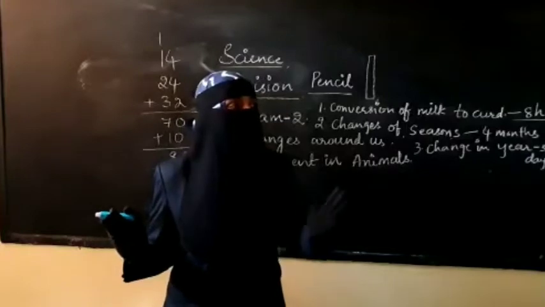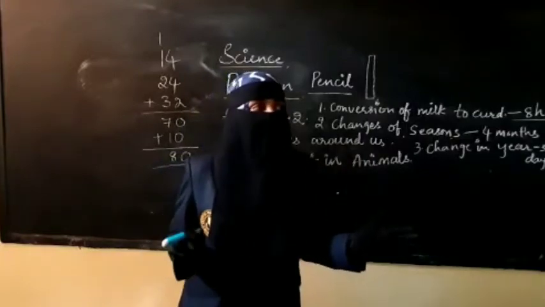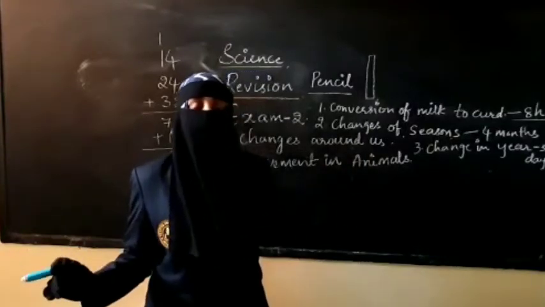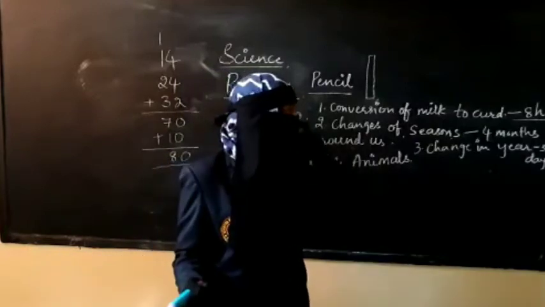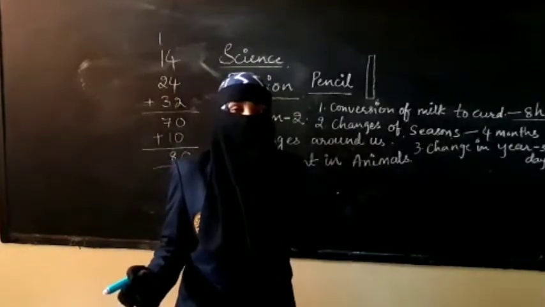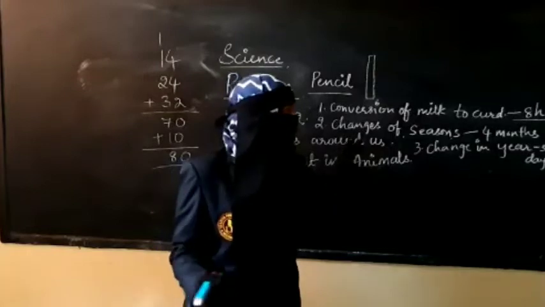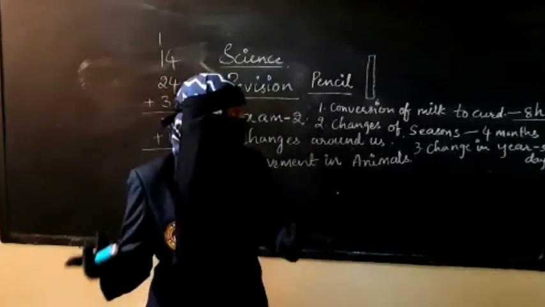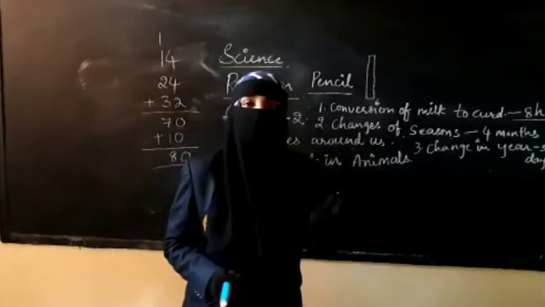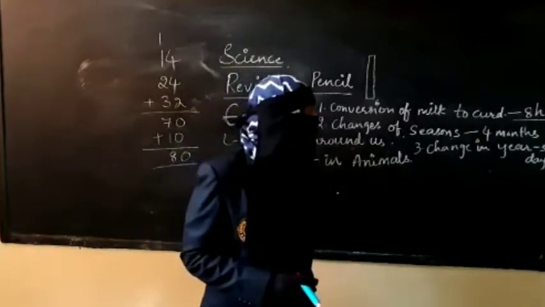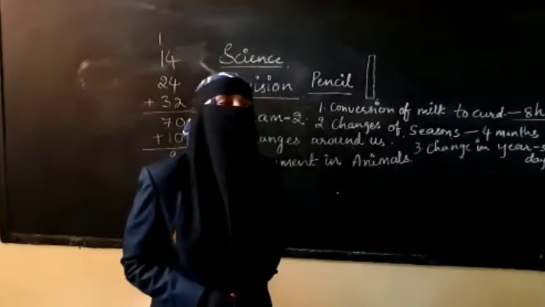Milk is whitish, curd is a little creamish in color. Milk is sweet in taste, curd can be sour. Indicators are size, shape, and state. With the help of these indicators of change, you can find out that change has taken place.